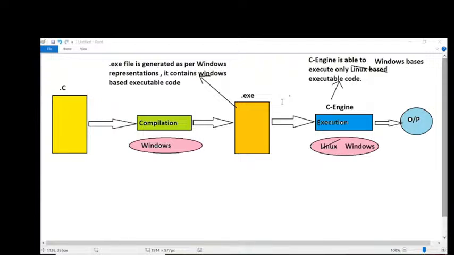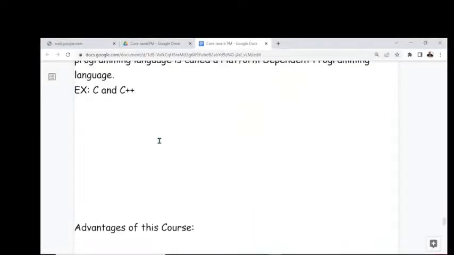Now tell me guys, is the C programming language dependent on the operating system or not? Is C program execution dependent on the operating system which was used for compilation or not? No response guys. Right, C and C++ application execution totally depends on the operating system which we used for compilation. So C and C++ are platform dependent programming languages. Just give me one minute, I will explain this whole point.